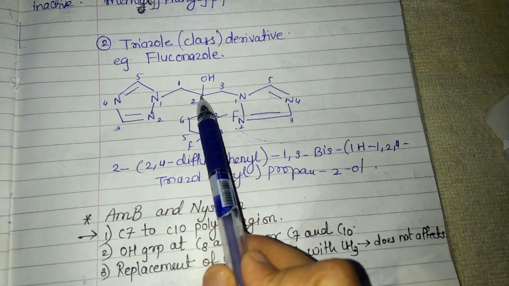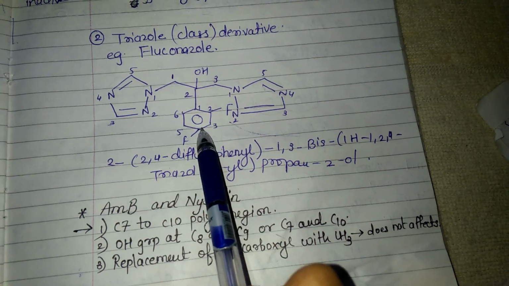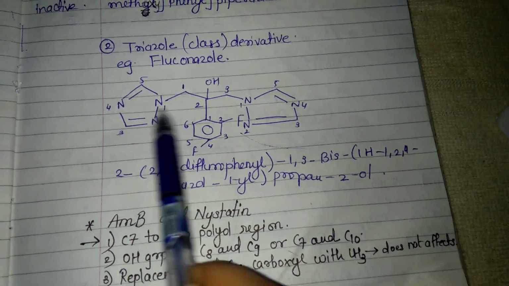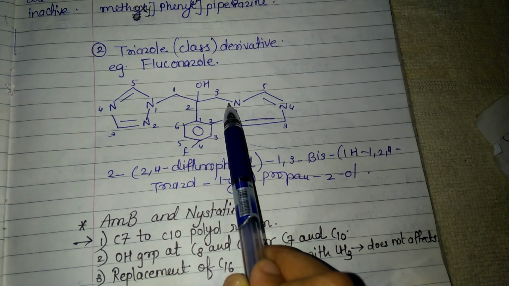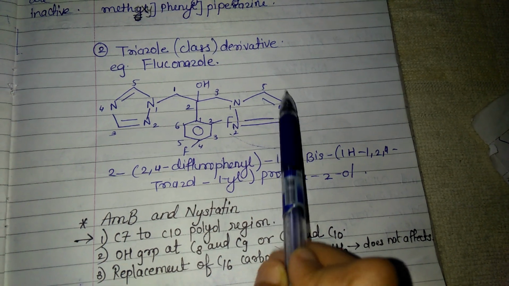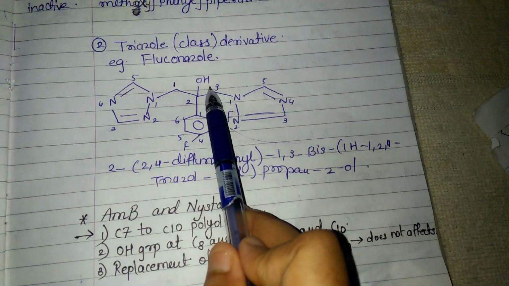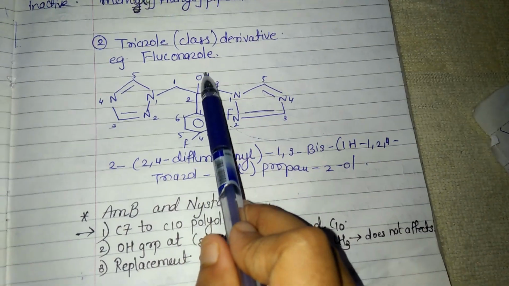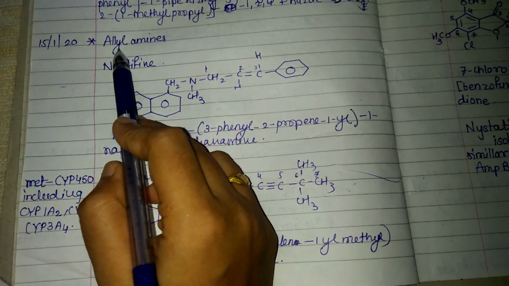On the 2nd position there is 2,4-difluorophenyl, 1,3-bis, because both groups are the same. Bis 1-hydro saturated 1,2,4-triazol-1-yl, because hydrogen is replaced with this group, and propane, because 1, 2, 3 propane, 2-ol, because of this OH. Okay, now next class is allylamine.